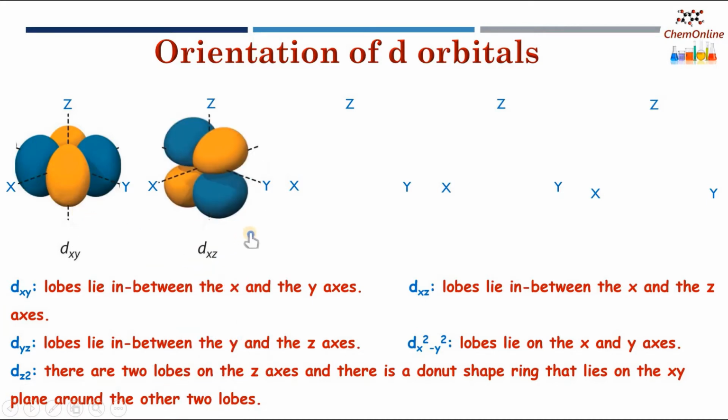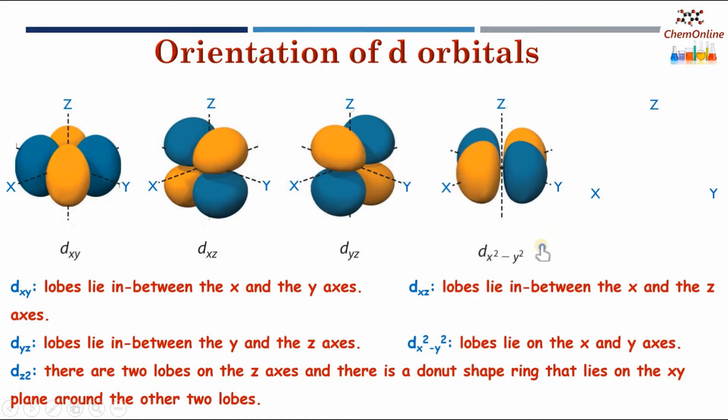Next is dxz. Here, the lobes lie in between the x and the z axis. In dyz, the lobes lie in between the y and the z axis. Next is dx square minus y square. In this orbital, the lobes lie on the x and the y axis. That is, the electron density is oriented on the x and the y axis.